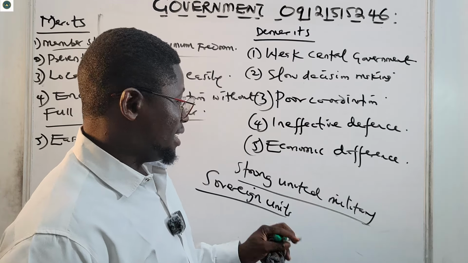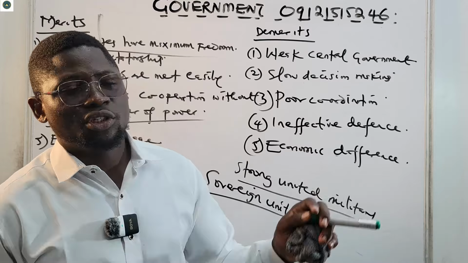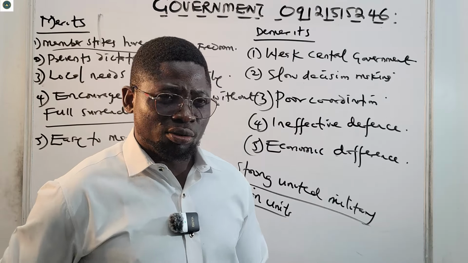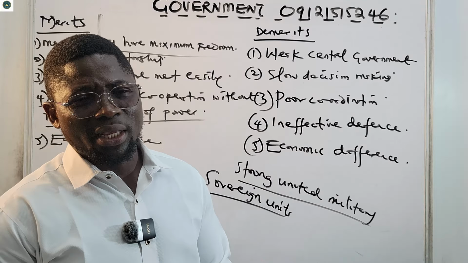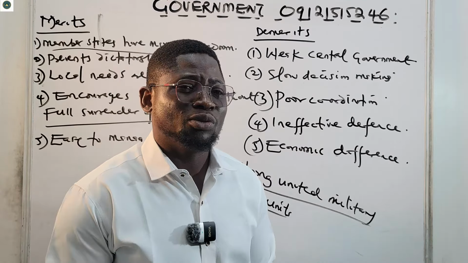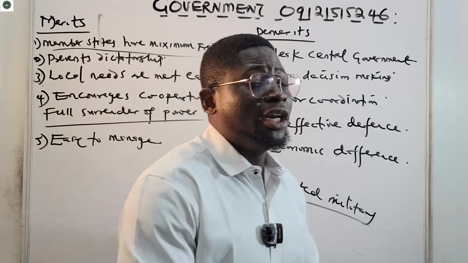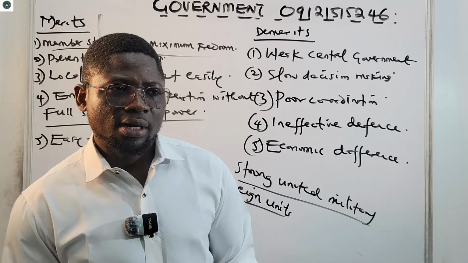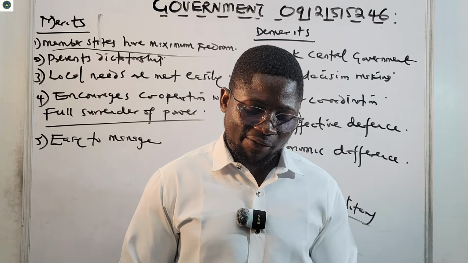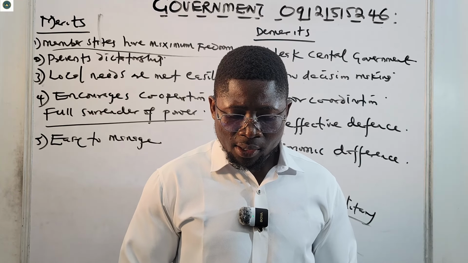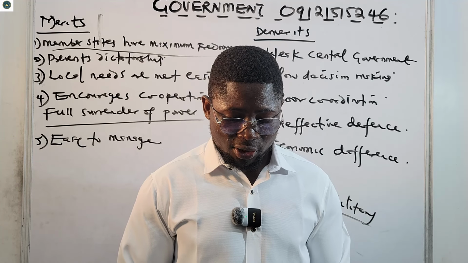I've stated that each member in the Confederal system is called a sovereign unit, and the union is usually very loose. It's very, very loose. It's weak, because members can decide to secede. Secession can happen. They decide to break away and leave the union at will. So for that singular reason, they have a very weak central government. Now let us go to the questions on the application.